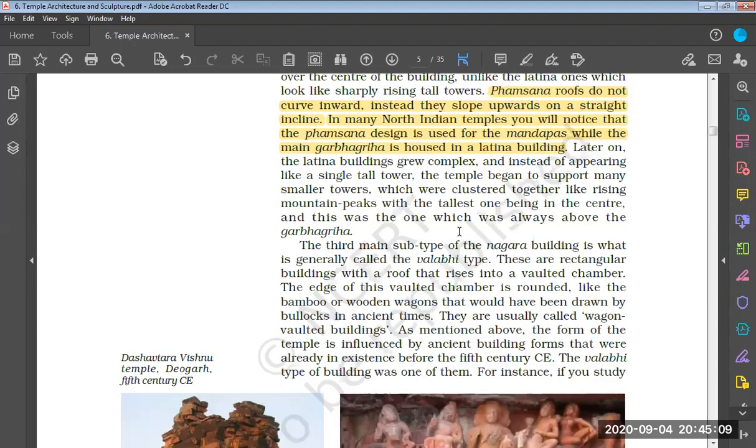I'll read this particular paragraph again for you. Later on, Latina buildings grew complex. Latina means the buildings that have the very tall shikhara, pointing towards a single point as we move above, a mountain-like structure that we discussed. So later on, the Latina buildings grew complex, and instead of appearing like a single tall tower, the temple began to support many smaller towers, clustered together like rising mountain peaks, with the tallest one in the center, always above the Garbhagriha.